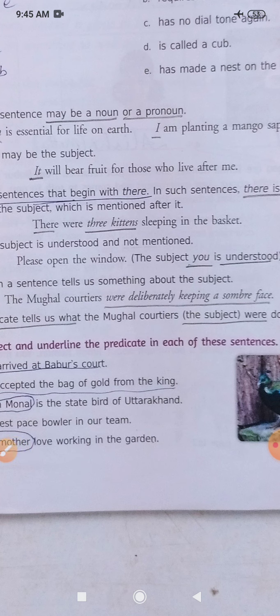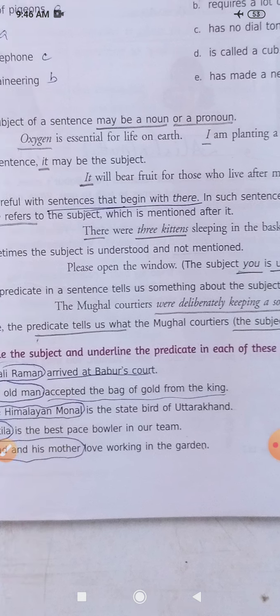They were keeping a somber face, a serious face. Even when Tenali Raman was trying different kinds of funny activity, they were looking very serious and never trying to laugh. So what the Mughal courtiers were doing is explained here. That becomes the predicate. I think all of you are understanding.